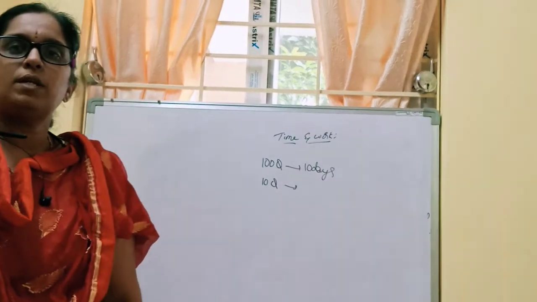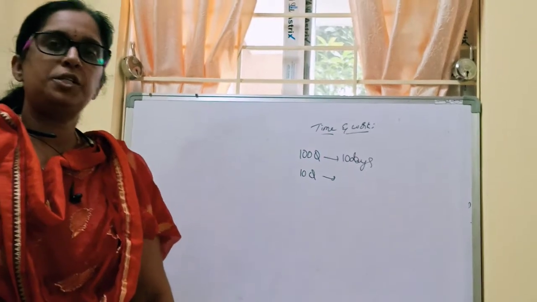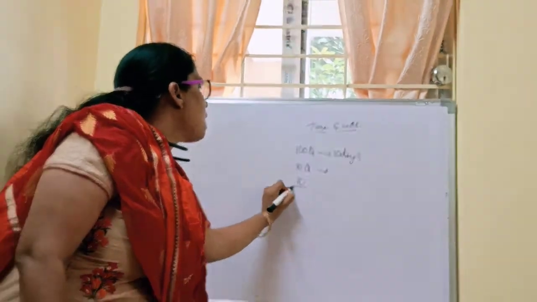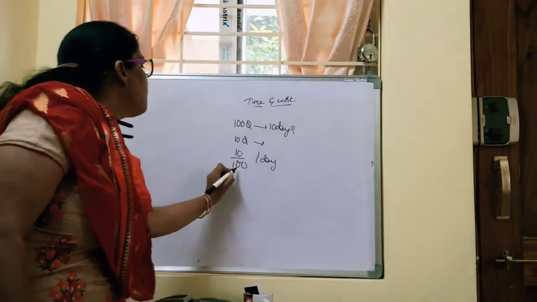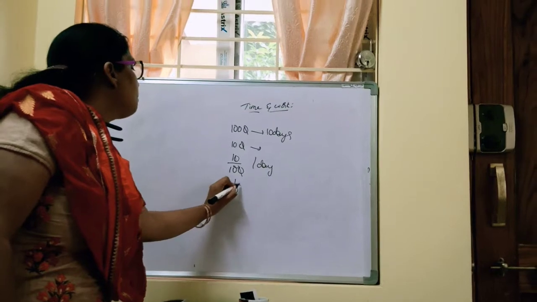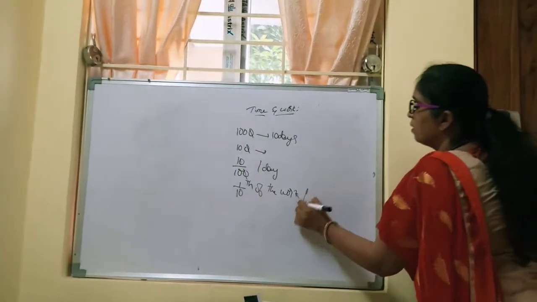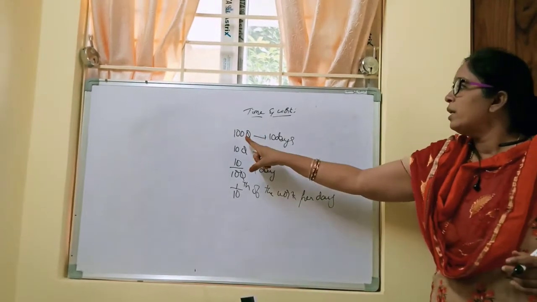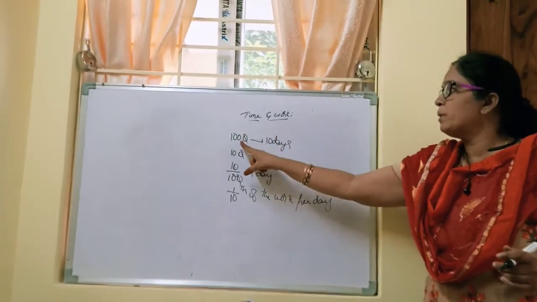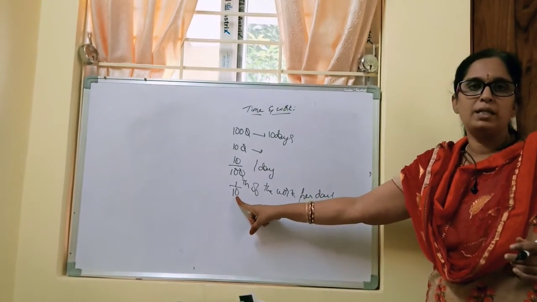So if each day we are doing 10 questions to complete the work, what part of the work are you doing each day? 10 questions out of 100 questions you are doing per day. This implies you are completing 1/10th of the work per day. So if a work is to be completed in 10 days, each day you are supposed to do how much of the work? 1/10th of the work.